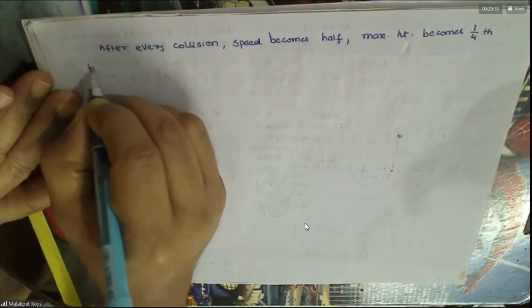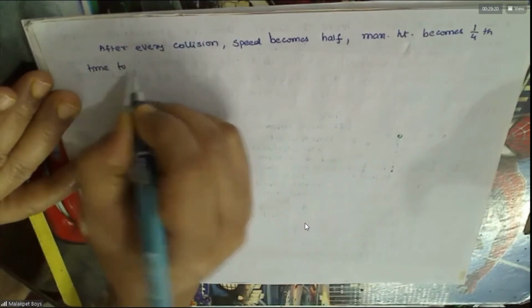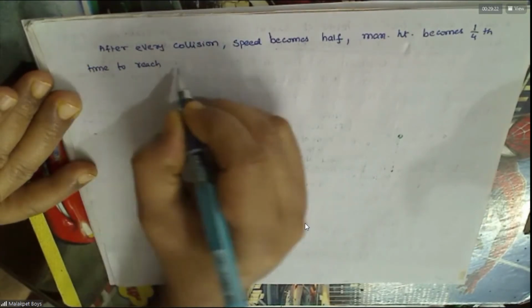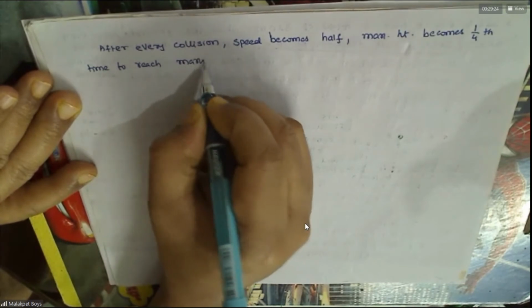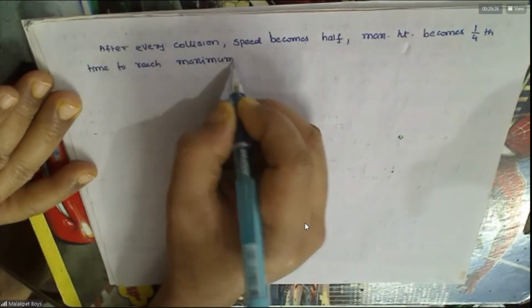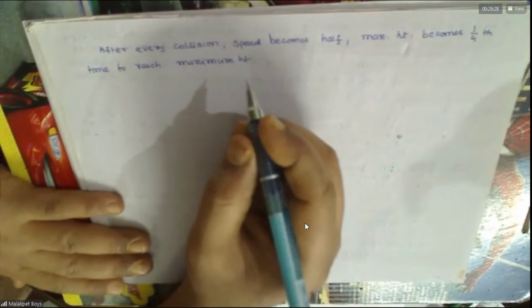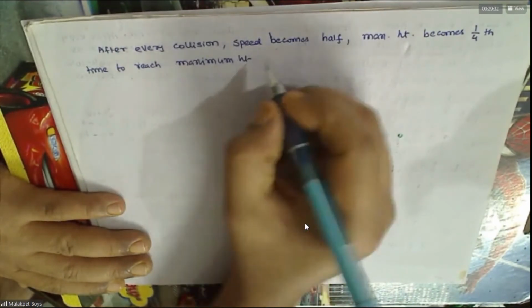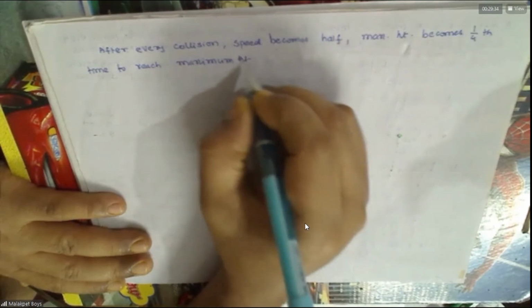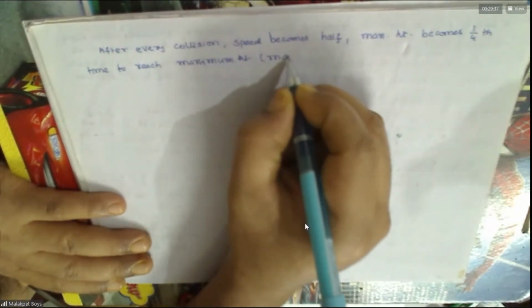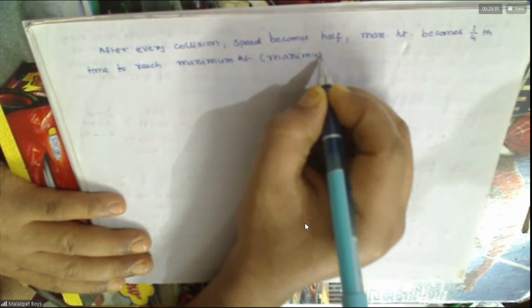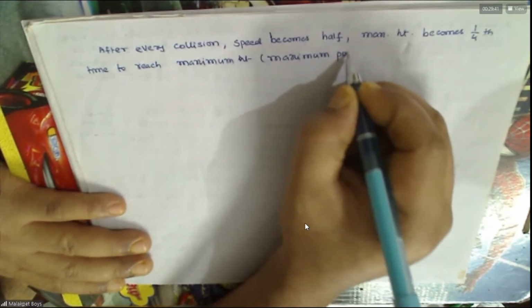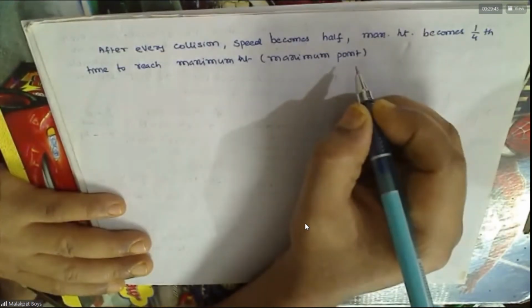Again, time to reach maximum height, or maximum point, will become how much?